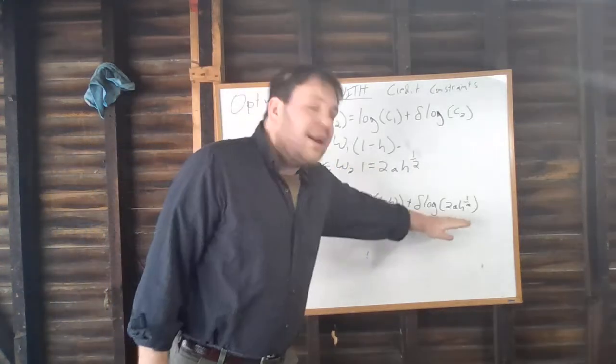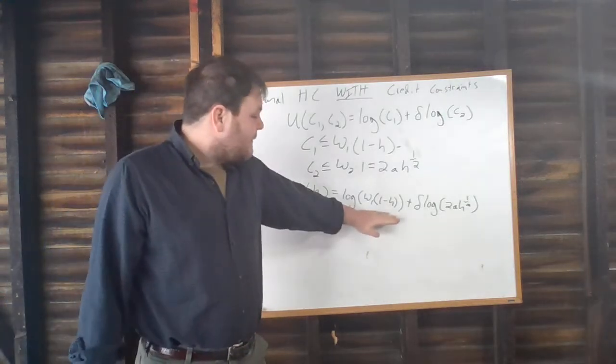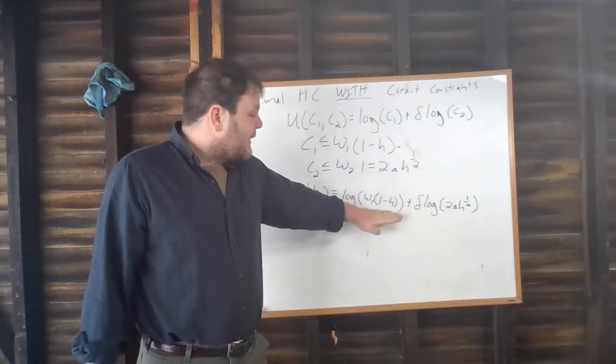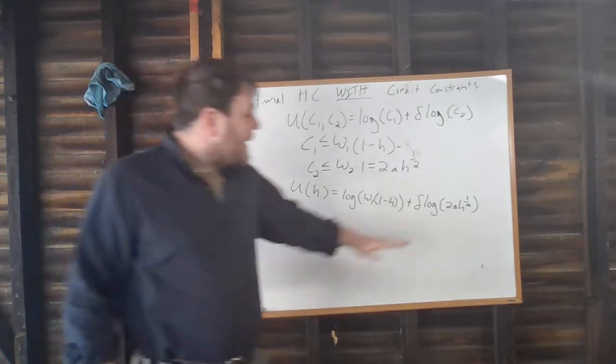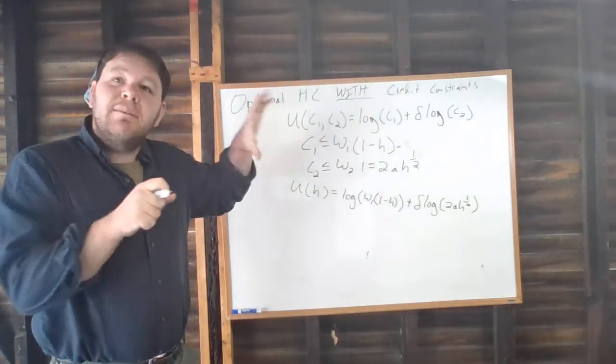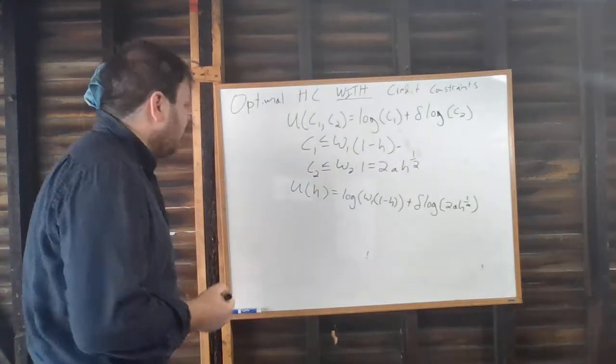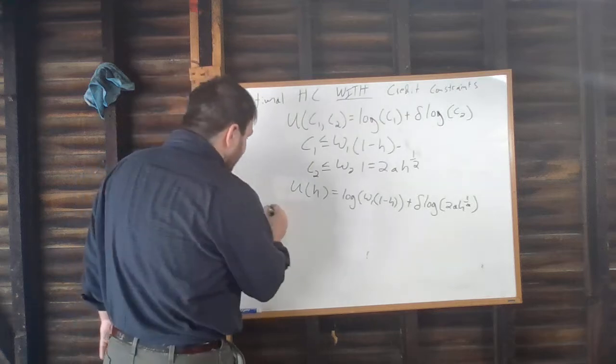So if we take the derivative and set it equal to 0, that should show us when the costs of losing period 1 consumption equal the benefits of gaining period 2 consumption. Every unit before that is going to be worth investing in. Every unit after that is not going to be worth investing in. So what we can do is set du dh equals 0.